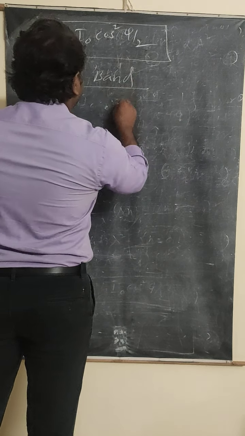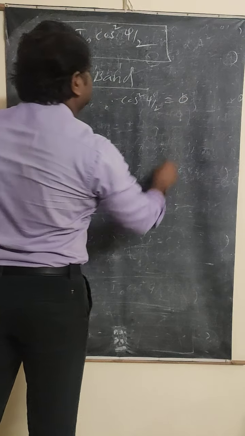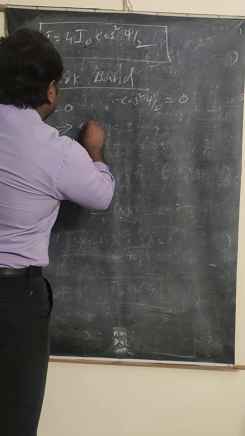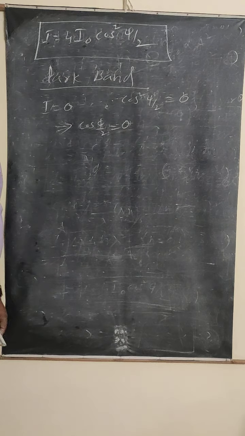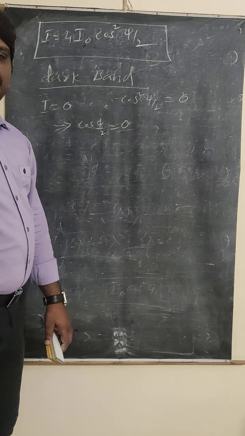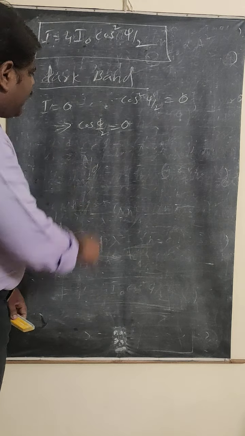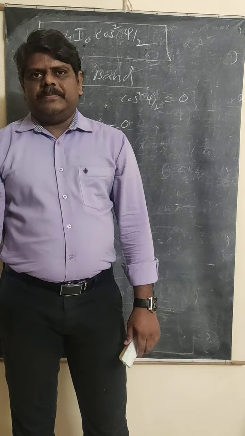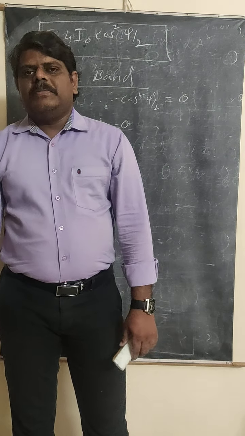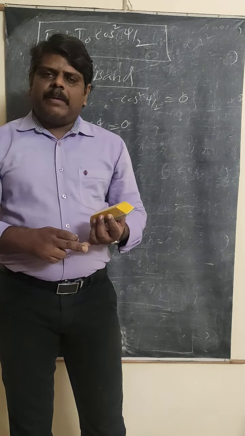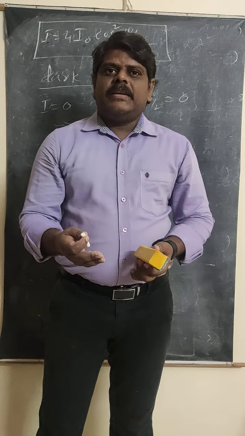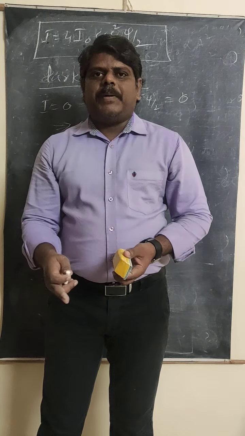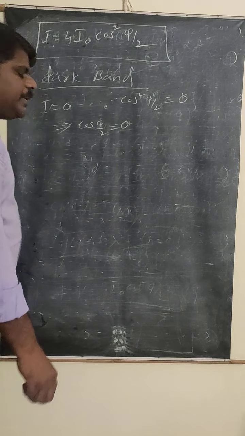When is it possible? Since cos²(φ/2) is equal to 0, that implies what you can write? cos(φ/2) is also equal to 0. Now, when will the cos value become 0? When the angle is π/2. So first it is π/2, you are going to get 0. Next one will be 3π/2, 5π/2, 7π/2. Then only the cos(φ/2) value will become 0.